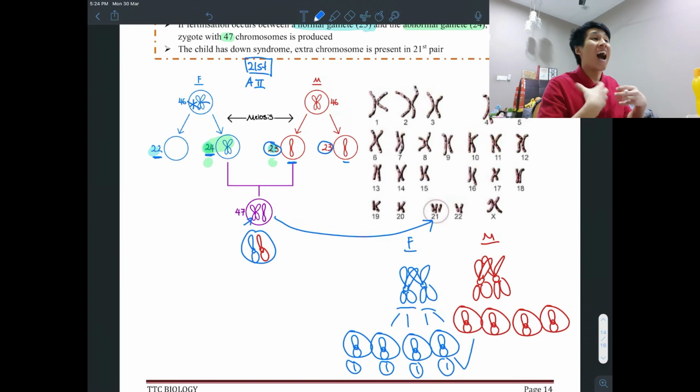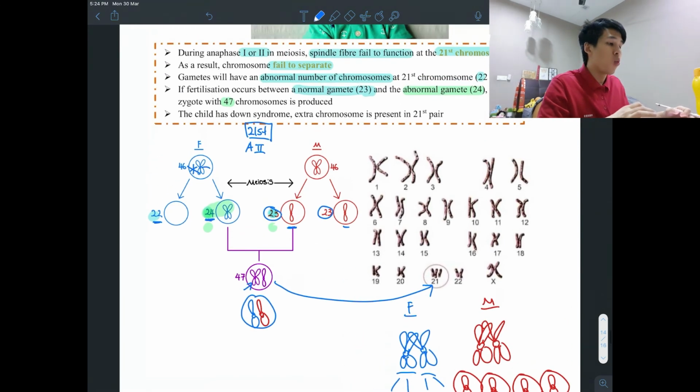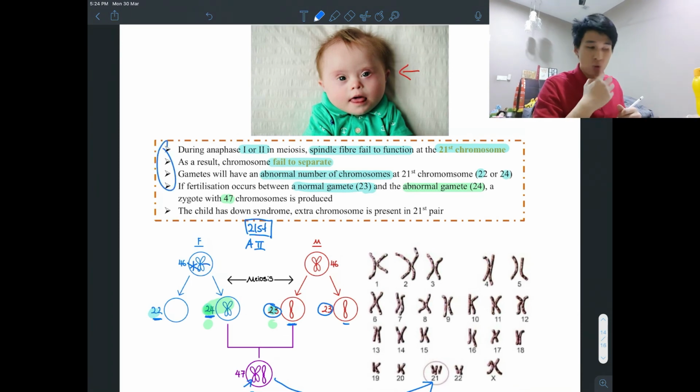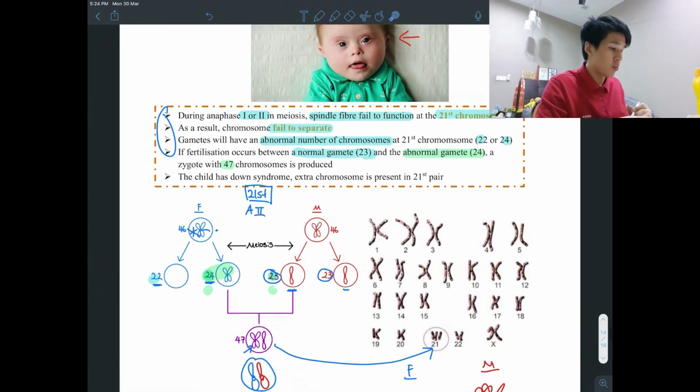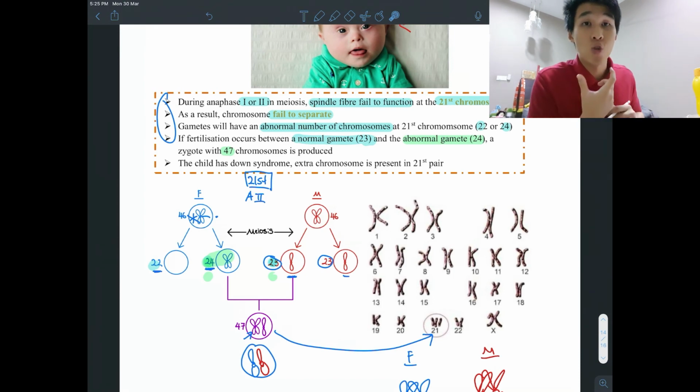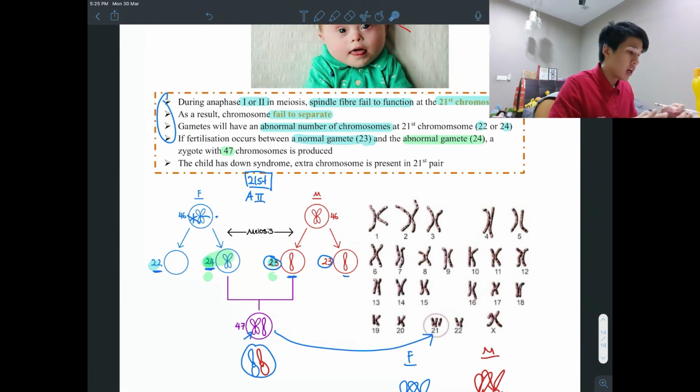So if the question asks, how does Down syndrome occur? Explain the process. This is your answer. During Anaphase 1 or 2, spindle fiber doesn't form, so chromosomes fail to separate. That's why 1 gamete has an extra chromosome in the 21st pair, and 1 will lack. If the normal gamete is fertilized with the gamete with an extra chromosome, you get a zygote with 47 chromosomes, which is Down syndrome.